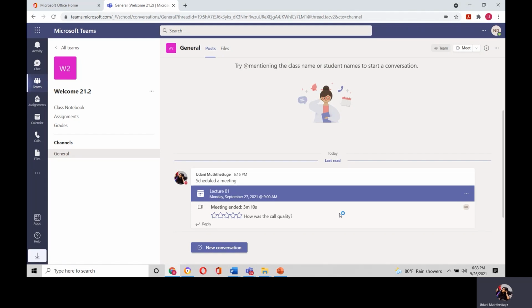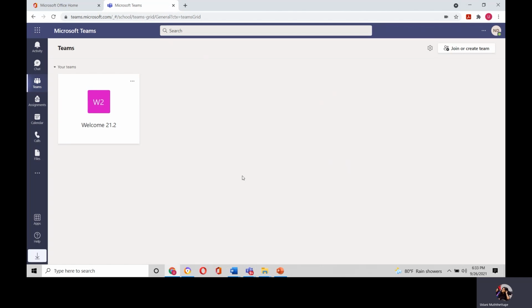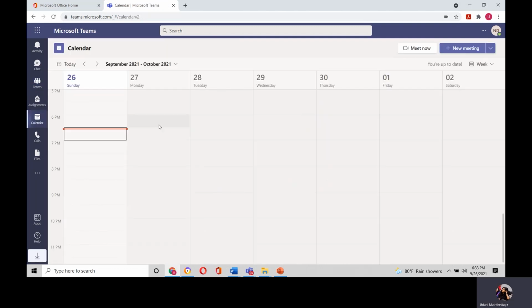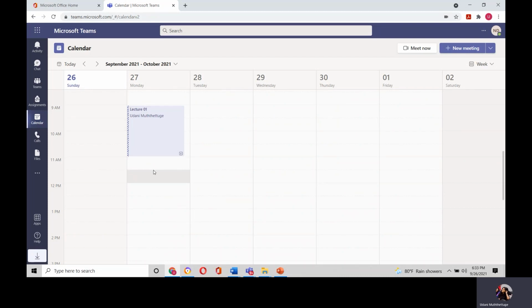And now if you want to go to a separate module, you have to click on Teams again. Then you would come to this platform where you would be able to see all the modules. Okay, and as I told you, you can log on to your lecture by directly going from here, clicking on the module and coming here, or else you can go through the calendar. In your calendar, all the scheduled lectures will appear. And as I told you, as soon as a lecturer schedules a particular lecture, you will also receive a notification through your Outlook account as well. That means your email.